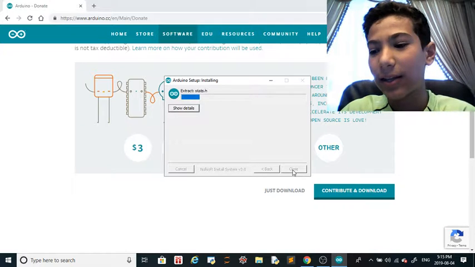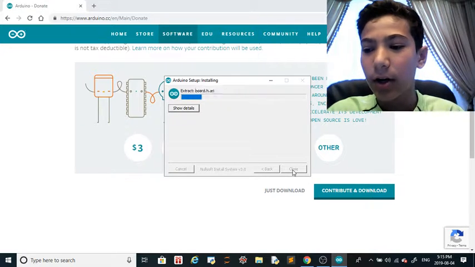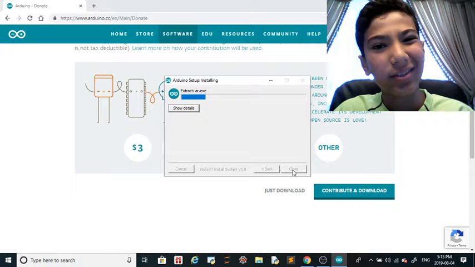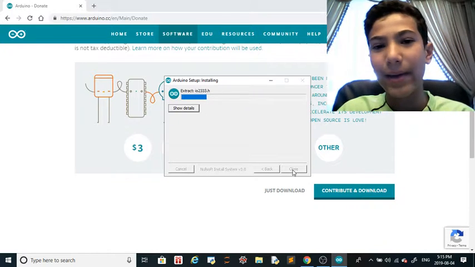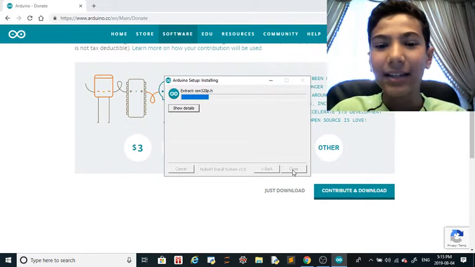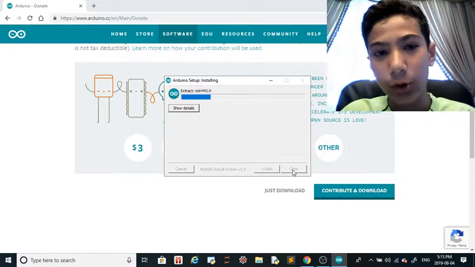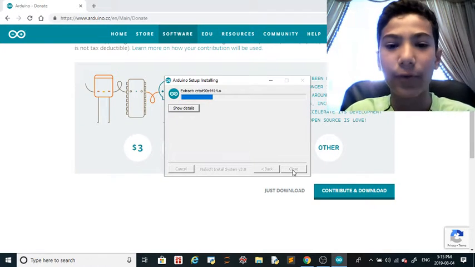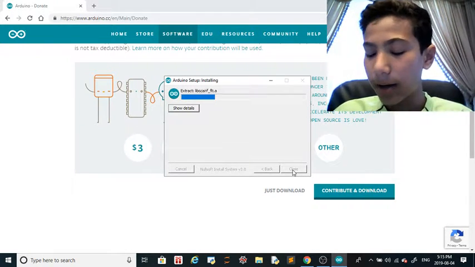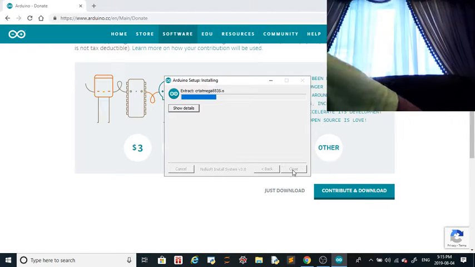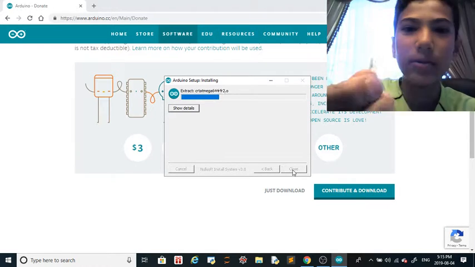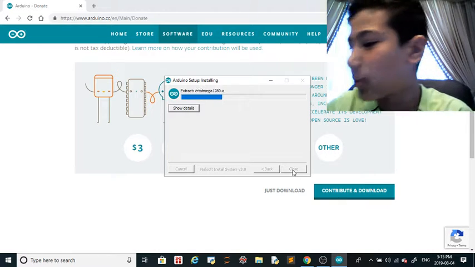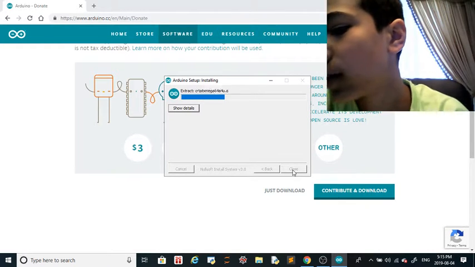So let's say you put a bunch of stuff on the hardware, you make it work with the software. Let's say you put a light, an LED, short for light emitting diode, a yellow LED here, on the Arduino.